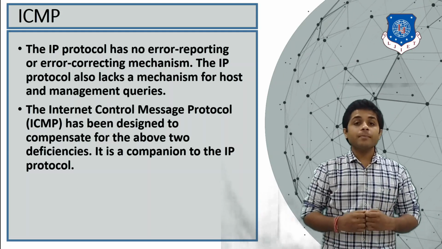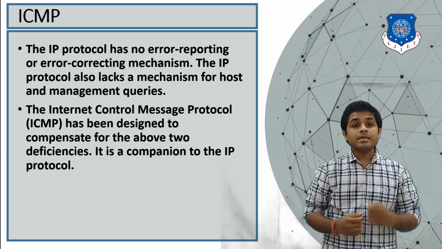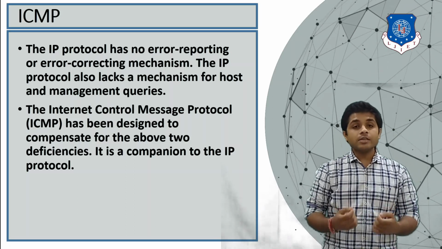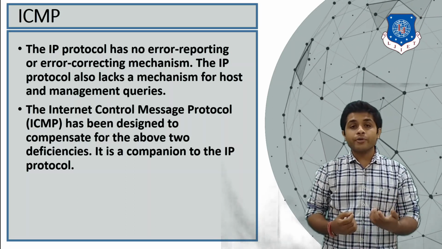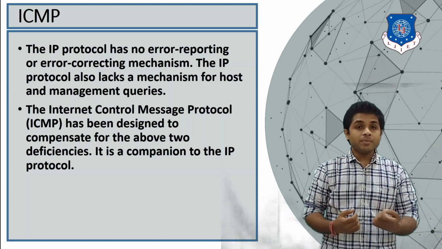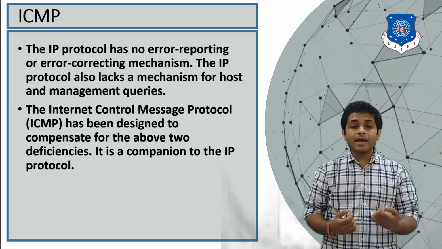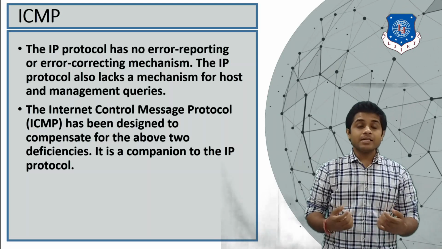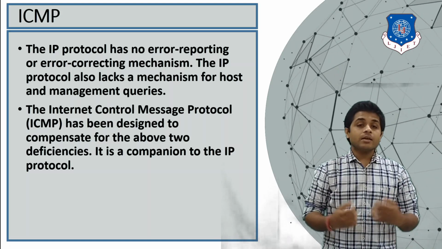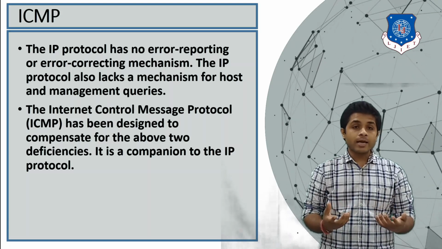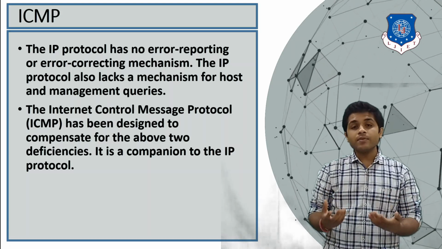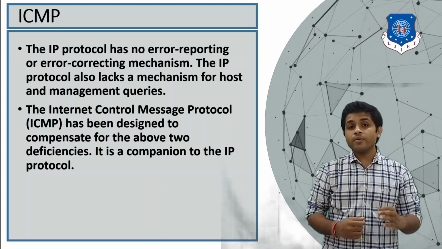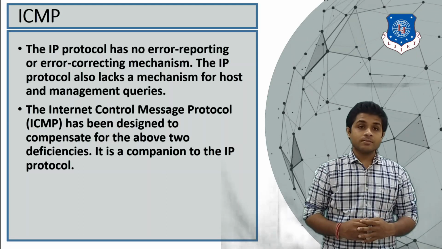This type of mechanism is also present in the transport layer. But the network layer does not provide any flow control or error control. It means that whenever a packet is sent within the network layer and the packet is lost, the network layer is not able to recognize whether the packet was delivered successfully or not. So this is the biggest disadvantage of the network layer.